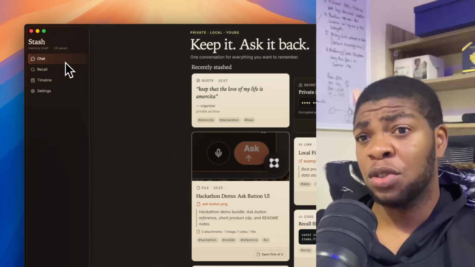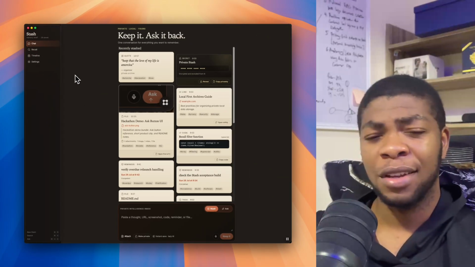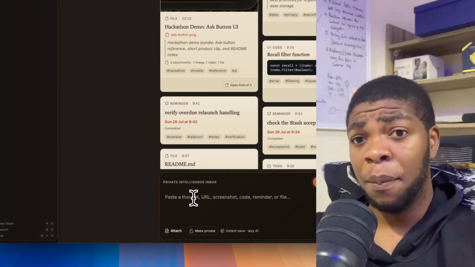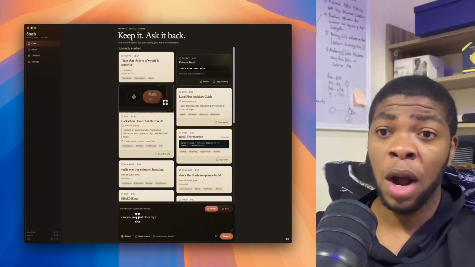Traditional folders expect us to organize information before we know how we need it. Ordinary search expects us to remember the right keyword. Cloud AI can understand more, but it asks us to upload a private history of our work and life.